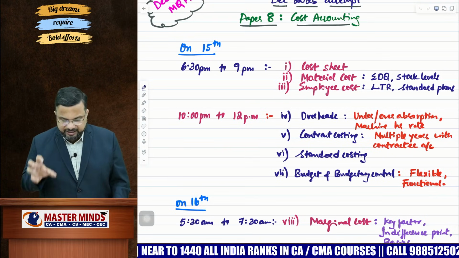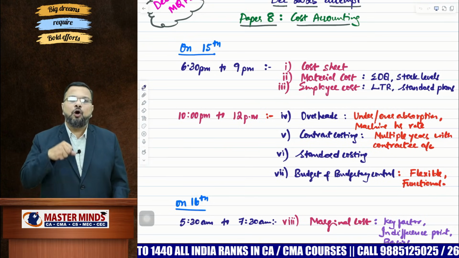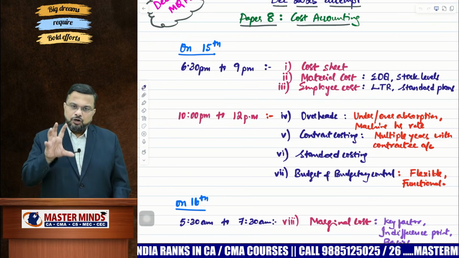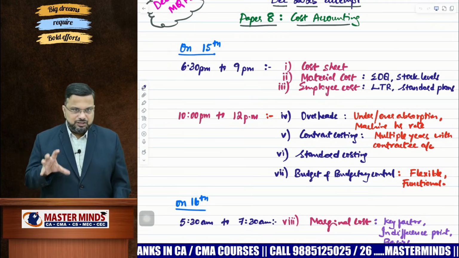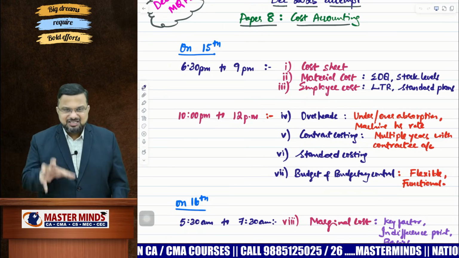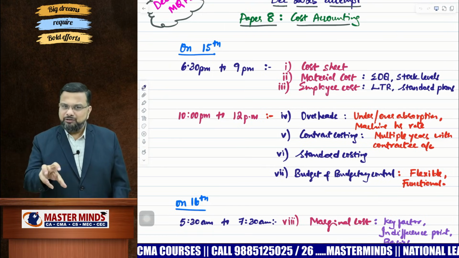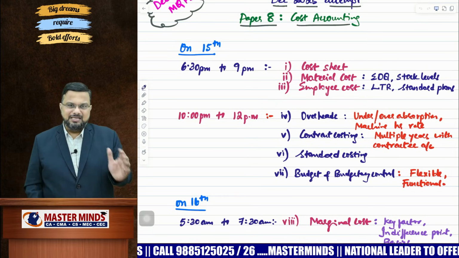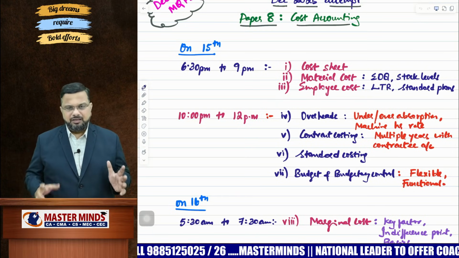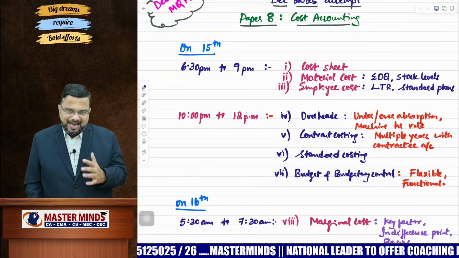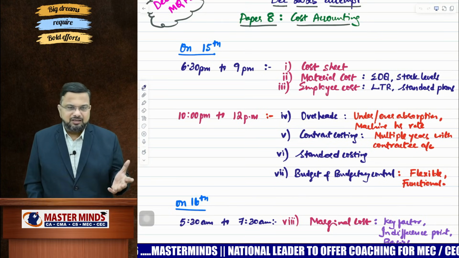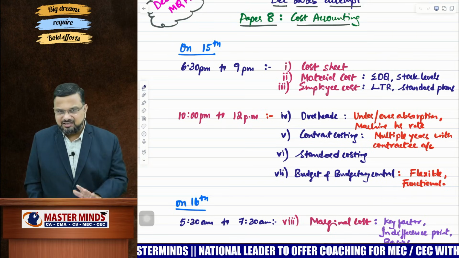Now when I have written the topics, it does not mean that you need to go through only these topics, but these topics are very, very important. So focus first on these 3 chapters, okay? And moreover, this strategy is simply indicative in nature. If you are able to do it much better than that, most welcome, okay? Now assuming that this 6:30 to 9, almost 2.5 hours, is sufficient to go through these 3 chapters, okay?